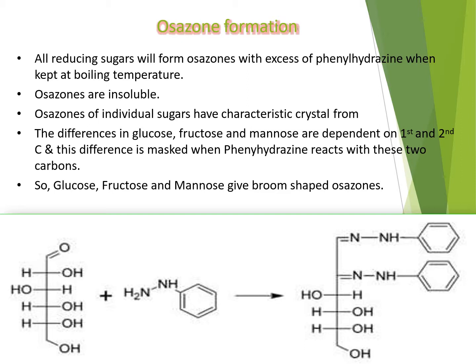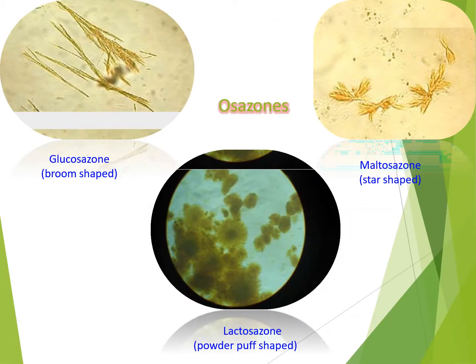The difference in glucose, fructose and mannose is mainly dependent on the first and second carbon, and this difference is masked when phenylhydrazine reacts with these two carbons. So glucose, fructose and mannose give broom-shaped osazones. The osazones formed from glucose, fructose and mannose are identical because these are identical in their lower four carbon atoms. And in general, non-reducing sugars like sucrose cannot form these osazones due to the absence of a free carbonyl group. And here you can see some of the osazone products.